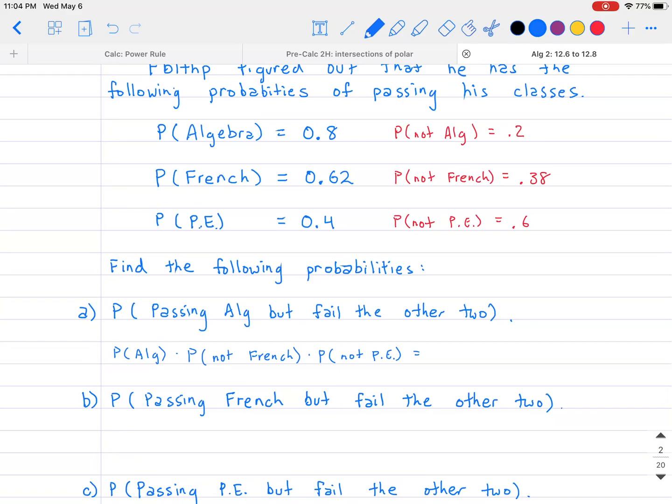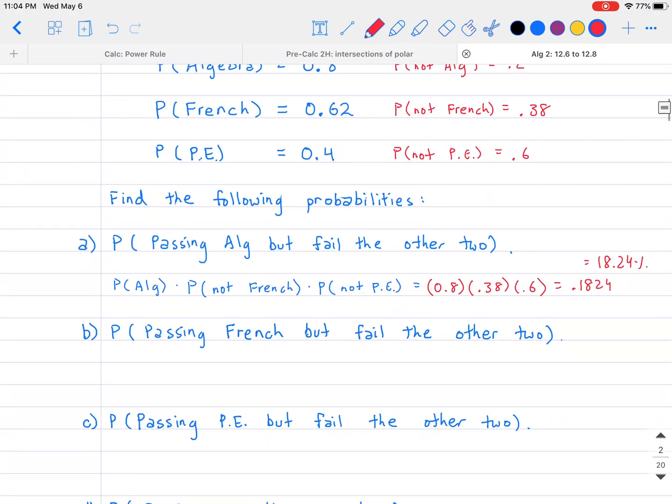You can see we have all of our answers there if we solve for the negations each time. So the answer is 0.8 multiplied by 0.38 multiplied by 0.6. Let's put that in the calculator. 0.8 times 0.38 times 0.6. The probability comes out to be 0.1824, or you can say an 18.24% chance.